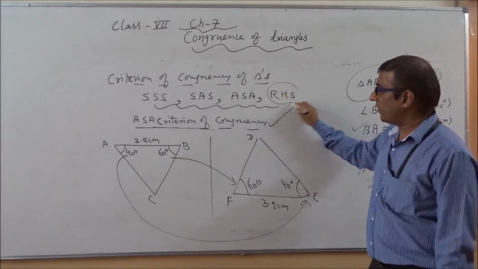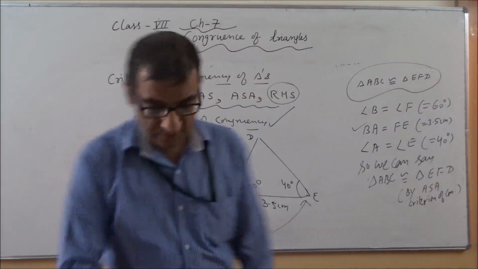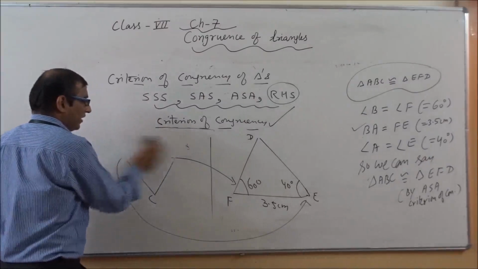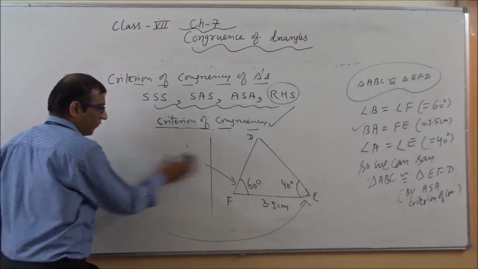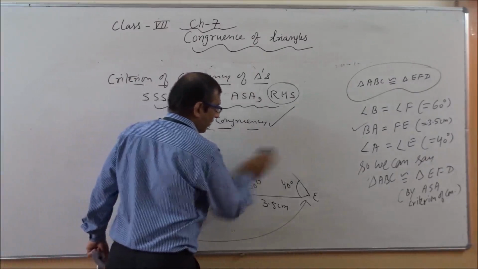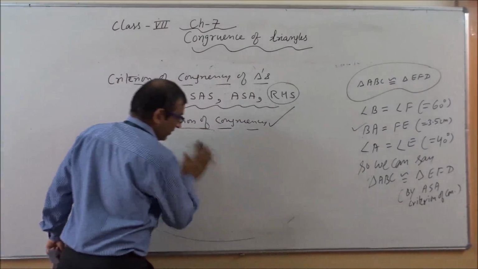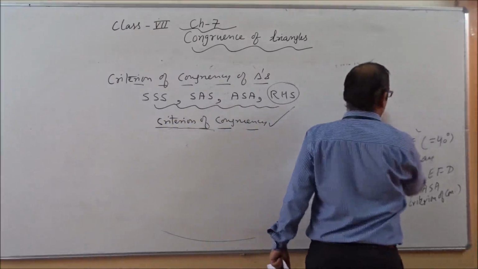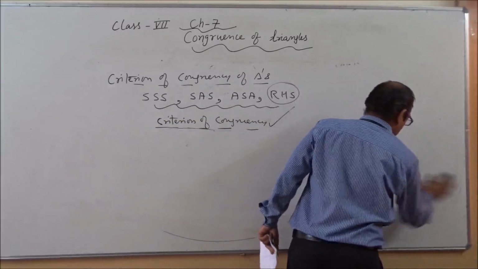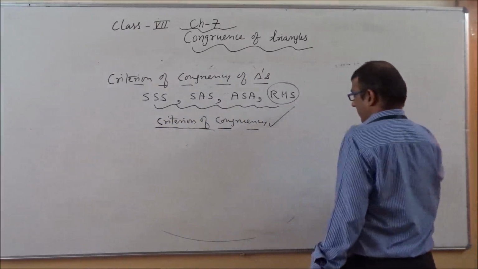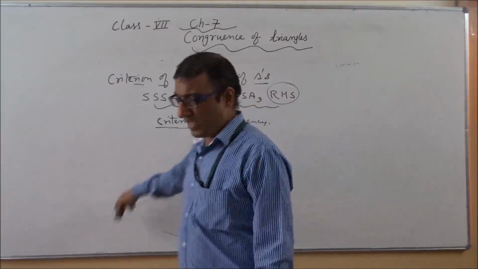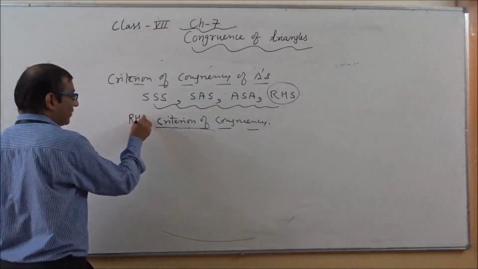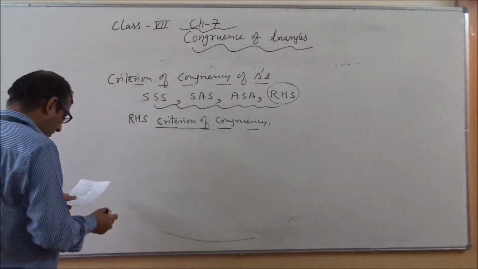Now I am continuing with one more criterion, that is RHS. RHS means R for right angle, H for hypotenuse, and S for side. So how can we show the concept of RHS criterion? So again first I will make a diagram, and with the help of that diagram we will consider the concept, that is RHS criterion of congruence.